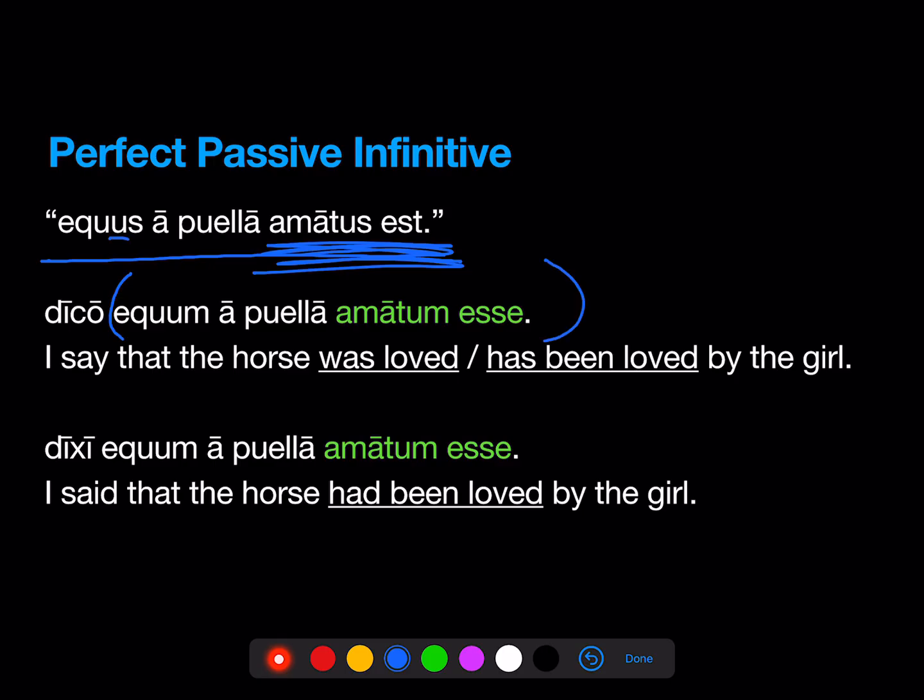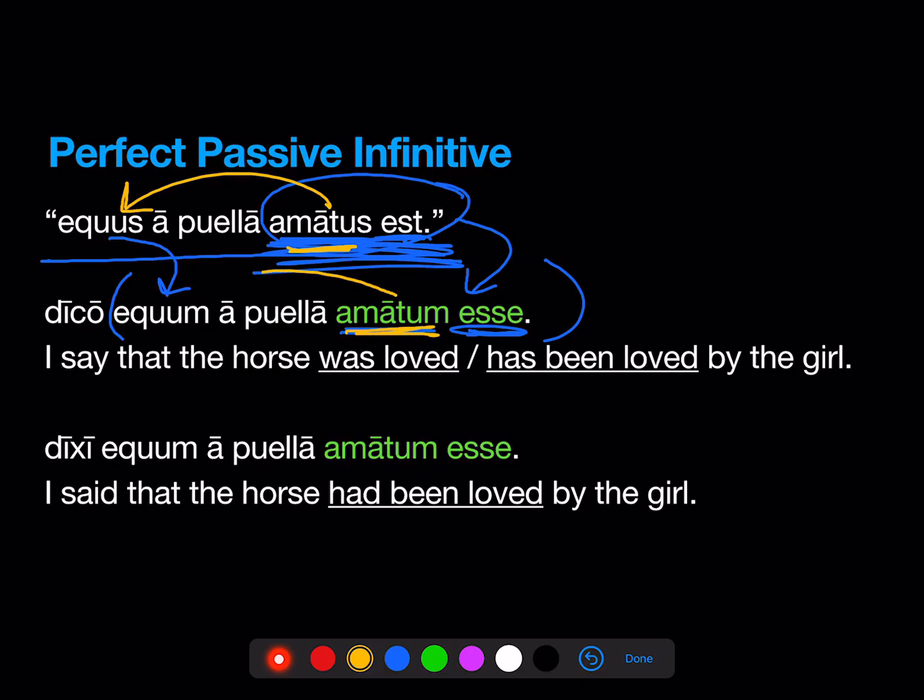We're going to take the equus, make him accusative because he's the subject. We're going to take the verb and put it into the infinitive. So the est becomes esse, and the amatus has to modify something. Here, amatus modifies equus. Here, amatum modifies equum. So, dico equum a puella amatum esse, I say that the horse was loved or has been loved by the girl.